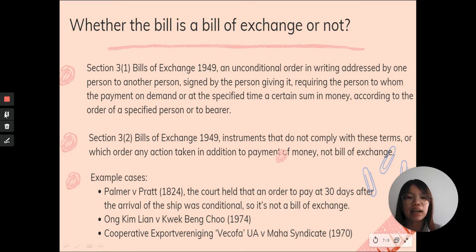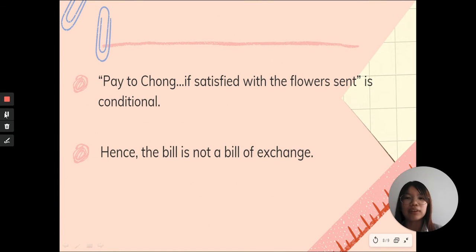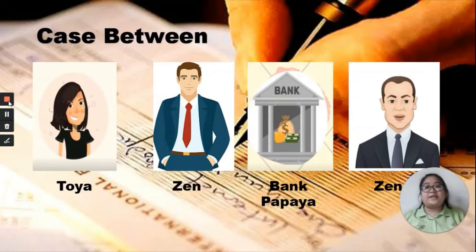The court held that an order to pay 30 days after the arrival of the ship was conditional, so it is not a bill of exchange. For the case of Toya and Mr. Chong, "pay to Chong if satisfied with the flower chain" is conditional. Therefore, the bill is not a bill of exchange. That's all for me.